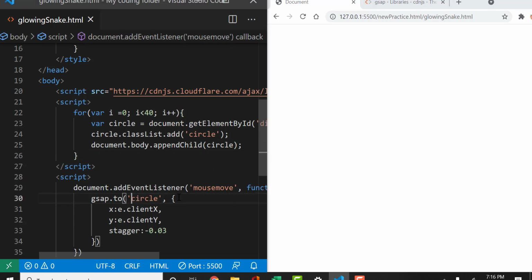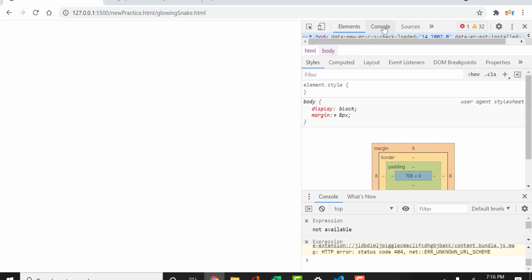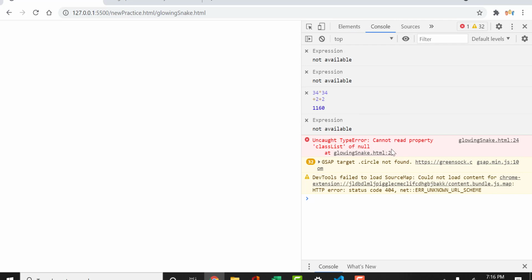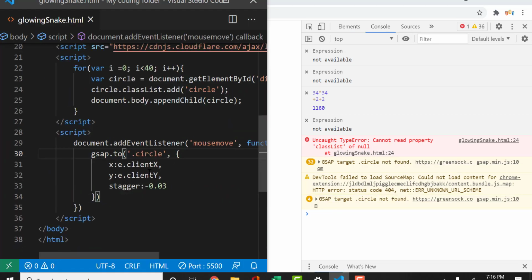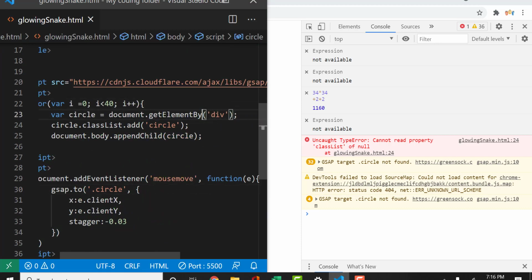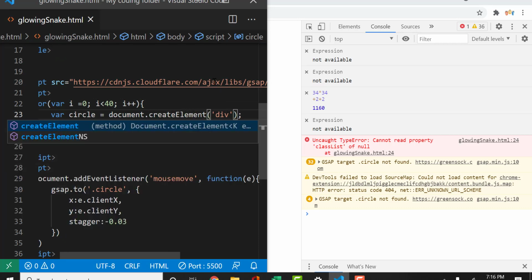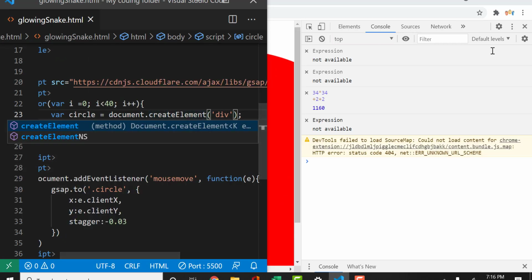It's not an ID, it's a class. Let me go check my console and see what the error is. It says cannot read property classList of null. Apparently this isn't working. Oh, it's not document.getElementById. It's document.createElement. We're not getting an element, we're creating it.